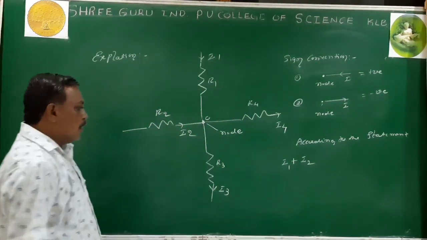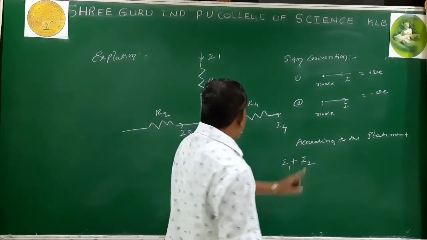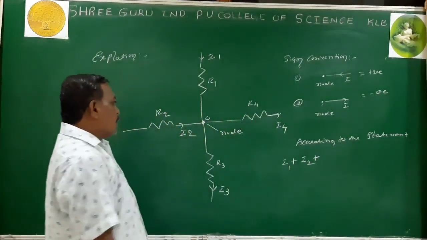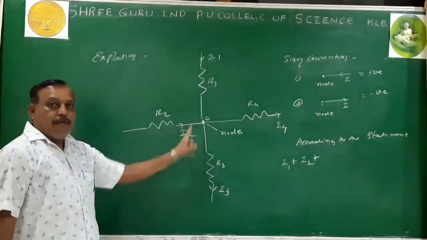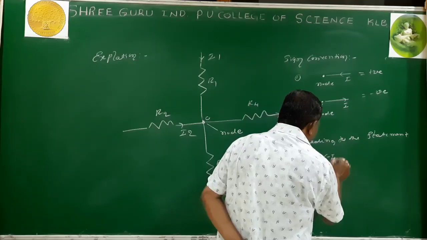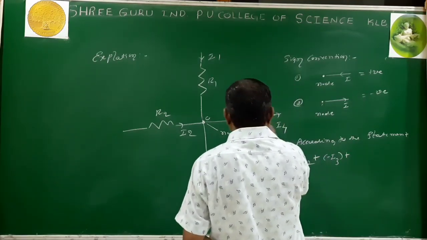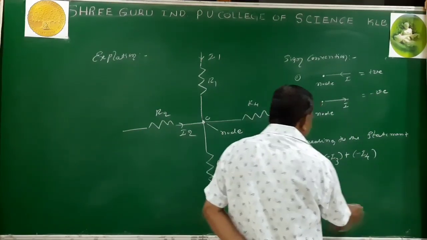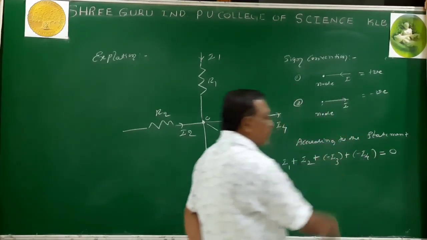Nothing needs to be written with I2, that should be understood. Then what about I3 and I4? They are moving away from the junction, so I take minus I3 and minus I4. Sum of the currents at a junction is equal to 0.